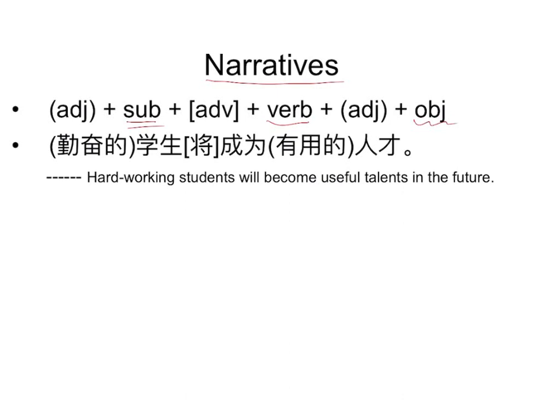For example, an adjective is used to describe the subject, and the adjective usually should be in front of the subject.